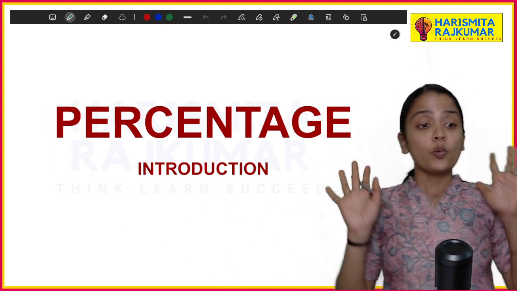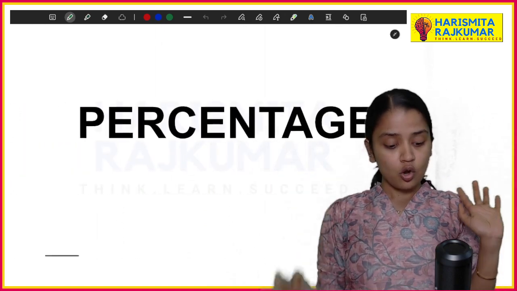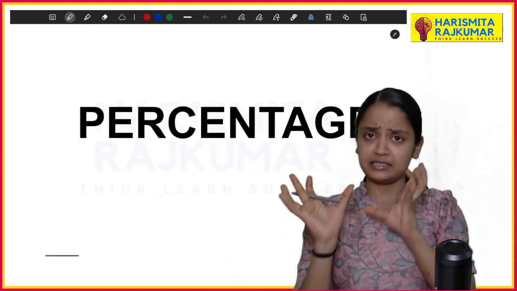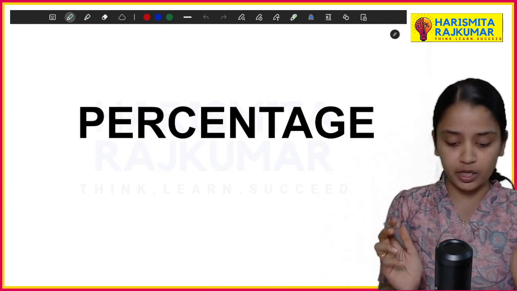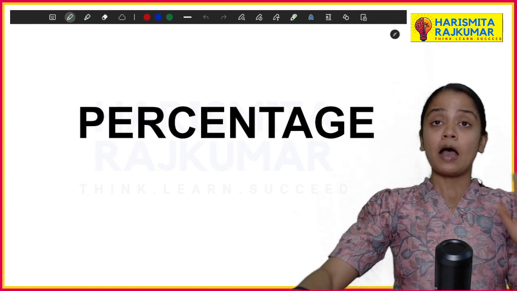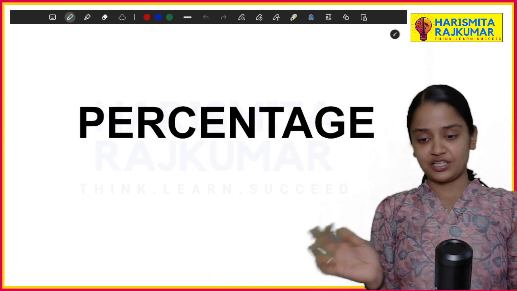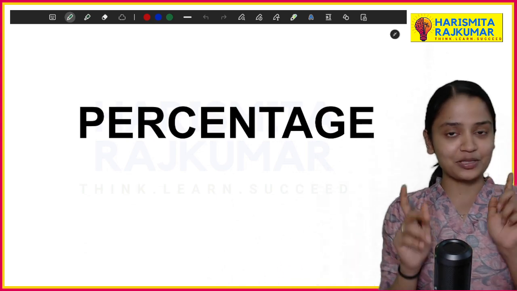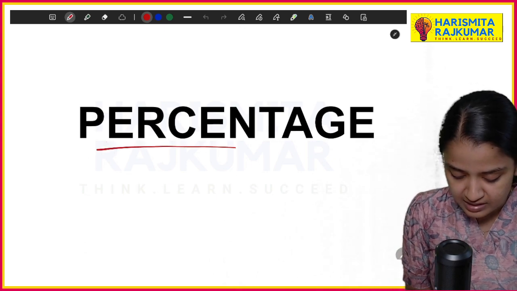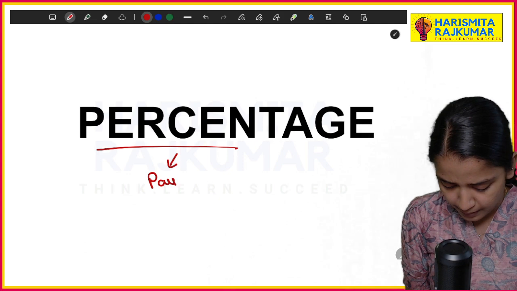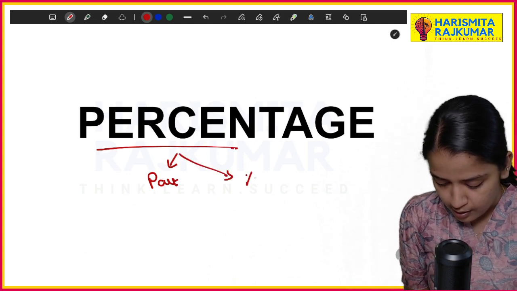So first, when you look at percentage, what is the main thing? Percentage, what do you understand from this word? Percentage means part and percentage. Okay, so again I'm using the word percentage. So this is part and percentage.